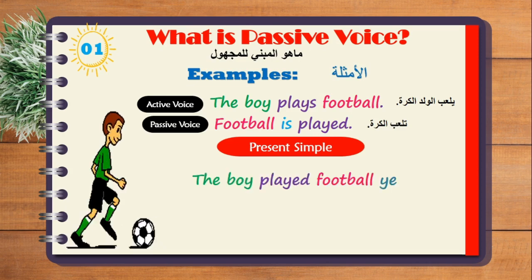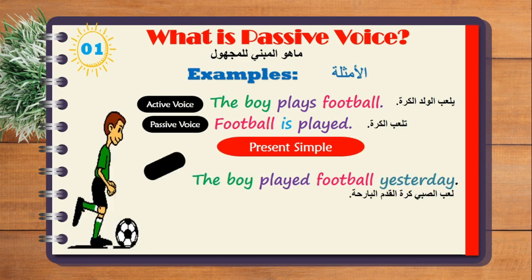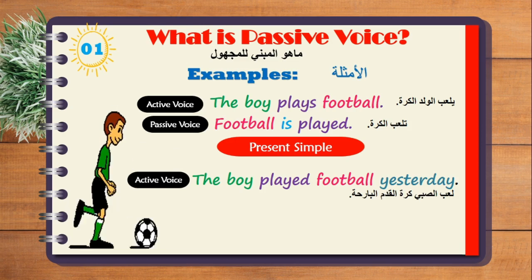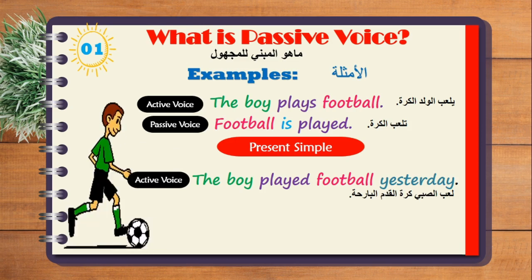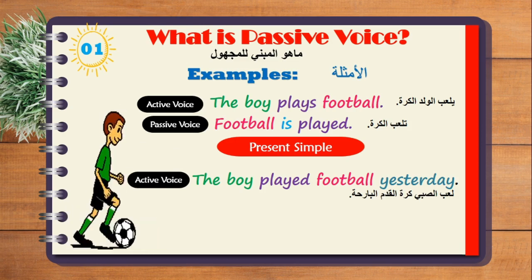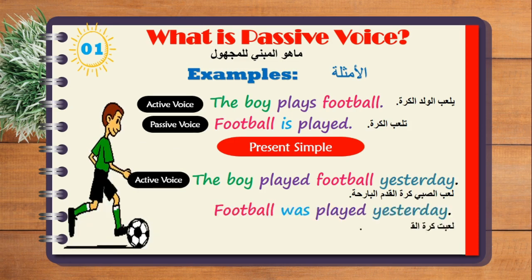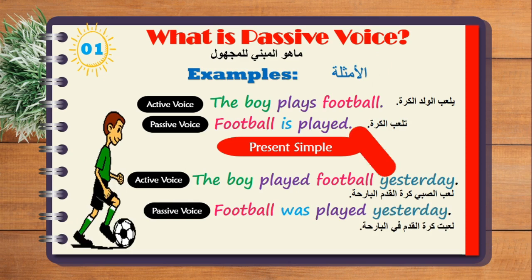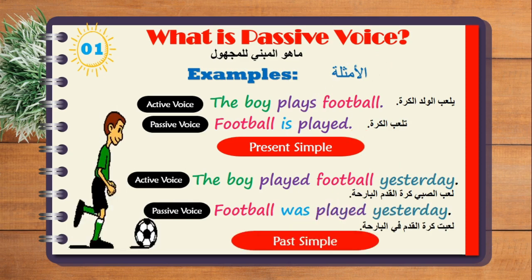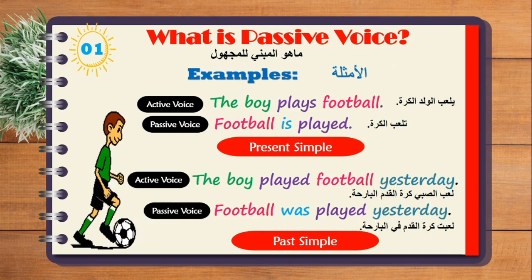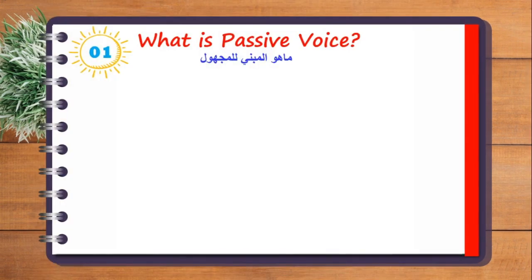Now the same sentence, but this time in simple past. We're going to say the boy played football yesterday. This is the active sentence. And the passive sentence is going to look like this: football was played yesterday. So these sentences are in simple past. Very good.